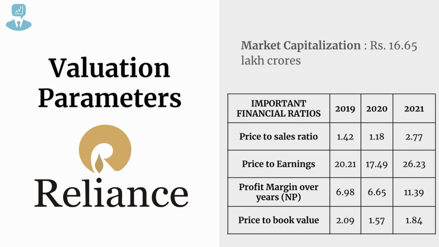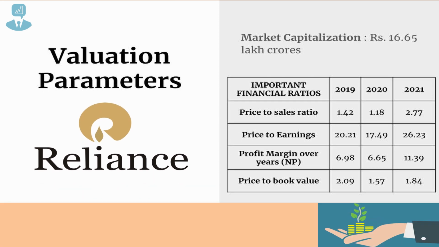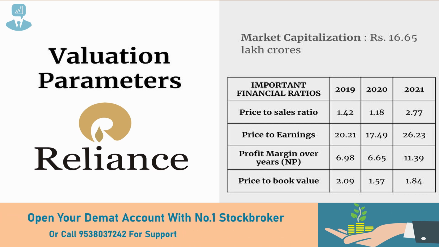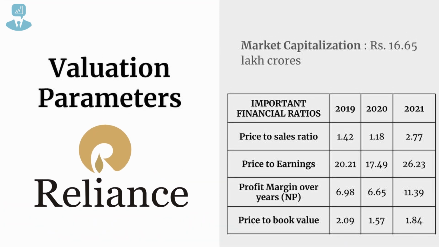Price to book value ratio. Now this is, if it's low, it's actually good because it shows that the company still has a lot of value in it. It was 2.09, which reduced to 1.57, and when the ratio reduced, people thought it's a very good investment opportunity. And in 2021 the ratio has again gone up to 1.84. So these were the important ratios which you want to analyze, and looking at these ratios you can still say there's a lot of value if you want to be investing in Reliance Industries.